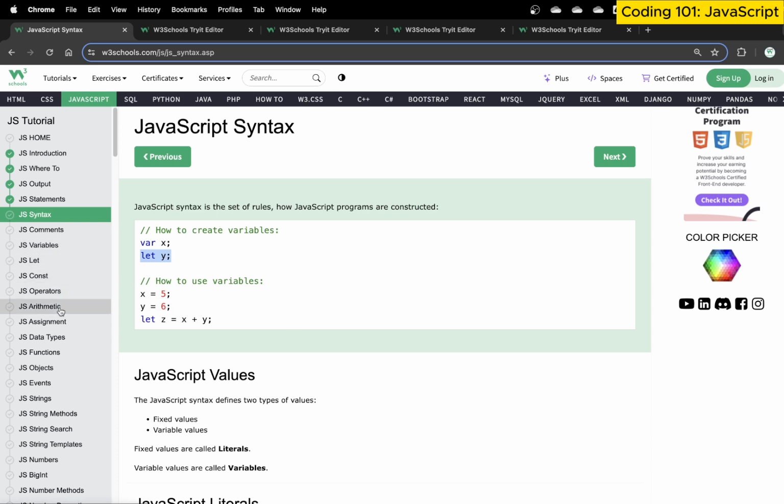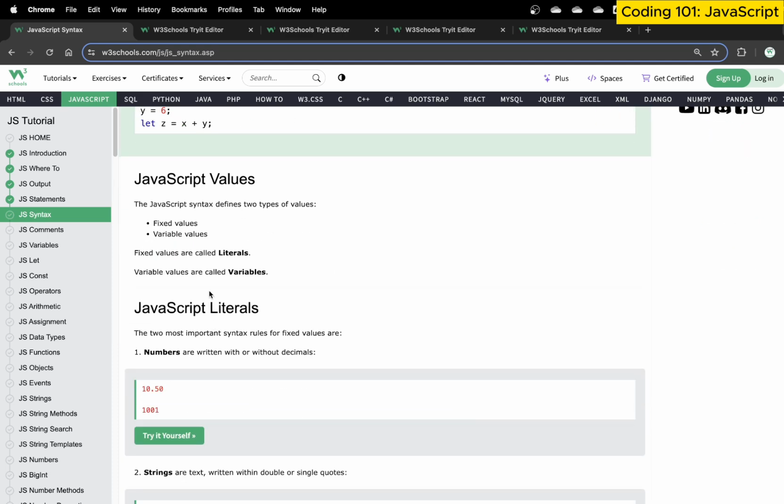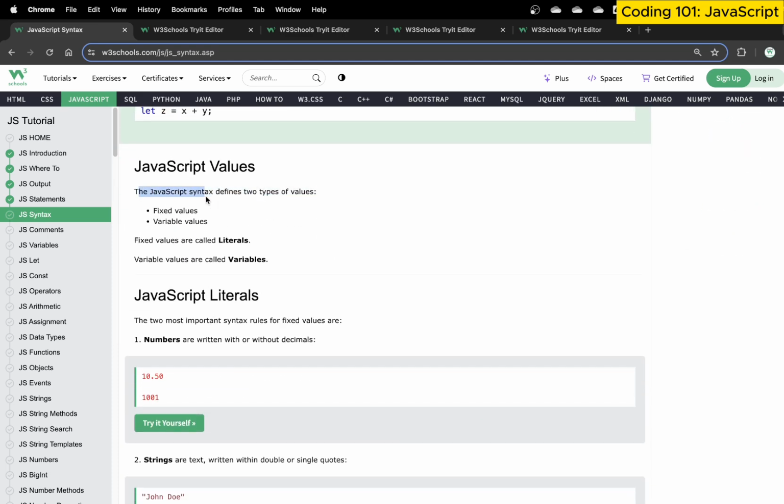So variables and data and arithmetic and events are the same, but the syntax is quite important to understand how the syntax of that language is working, and then you can very easily follow that. Understand? So for example, JavaScript syntax defines two types of values: fixed values and variable values.